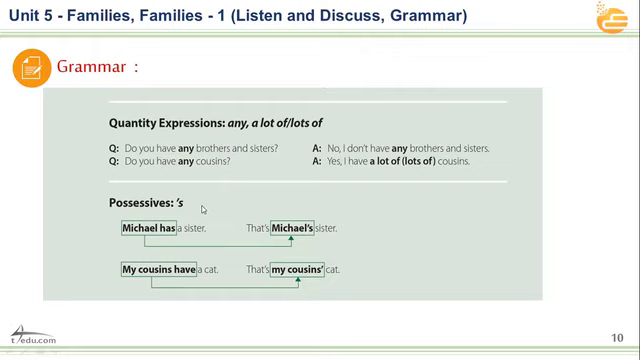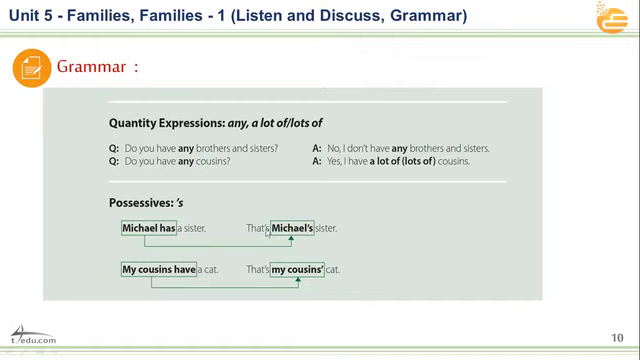We will move now to the possessive apostrophe s. This apostrophe s is referring to or reflects the possession. For example, here we have Michael has a sister. This sister refers to Michael. We can say that's Michael's sister. Apostrophe s is referring to Michael. That means